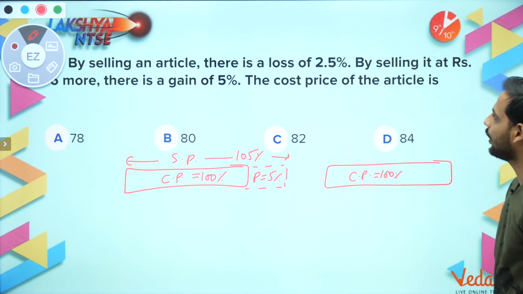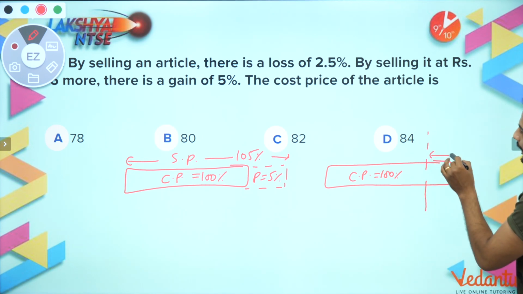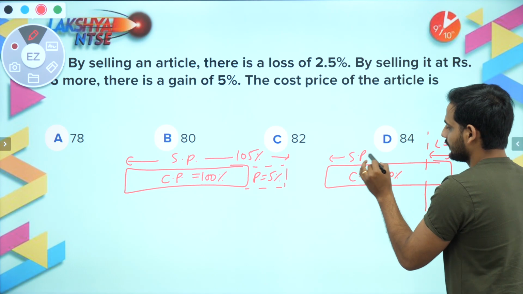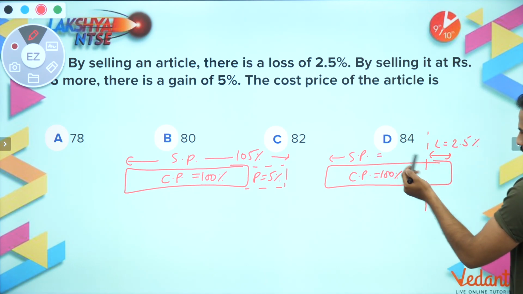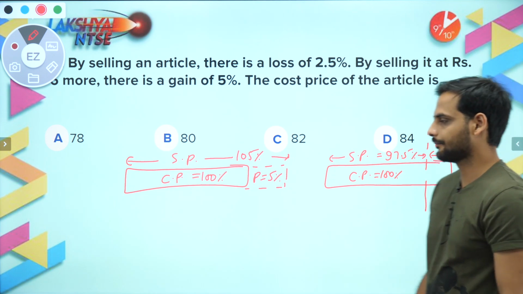And when your cost price is 100%, and suppose you have a loss of 2.5%, you will cut this part out, where loss is 2.5%. So the leftover part will be your selling price, which is 100 minus 2.5, which is 97.5%. Correct?